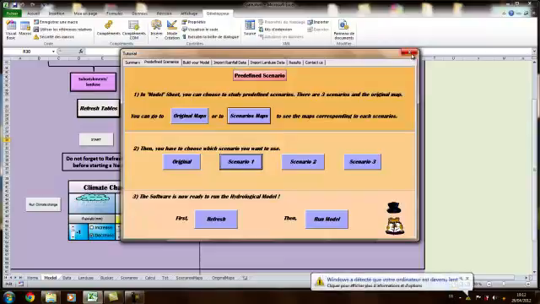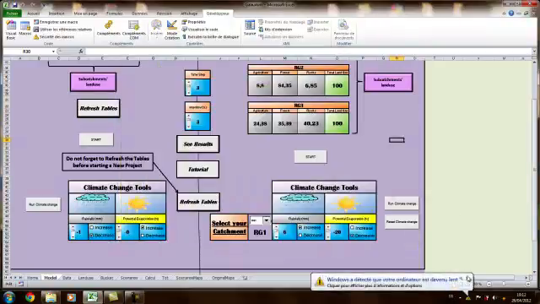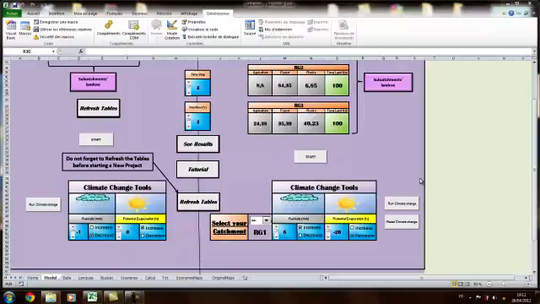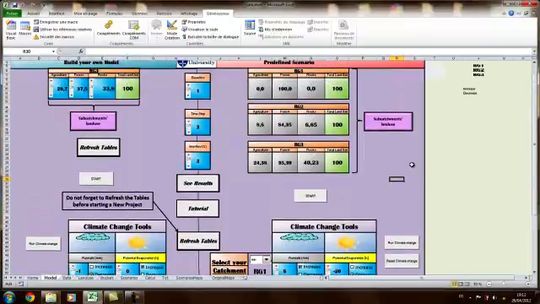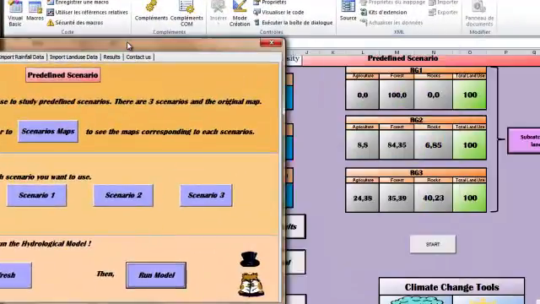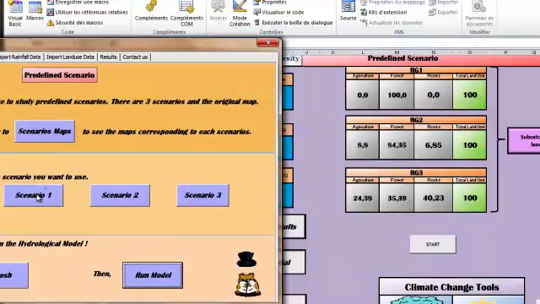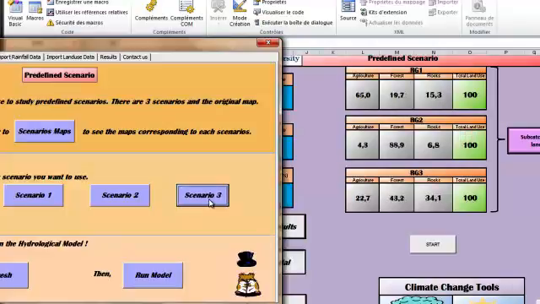You will see that I went back to the model sheet. So what occurred? In fact, by clicking on the button, the values of land use have changed. I can show you again. So for example, here by clicking on scenario 1, I have just 100% of forest in the first subcatchment. By clicking on scenario 3, you will see that the values have changed. So just click on scenario 1 again if you want to use scenario 1.